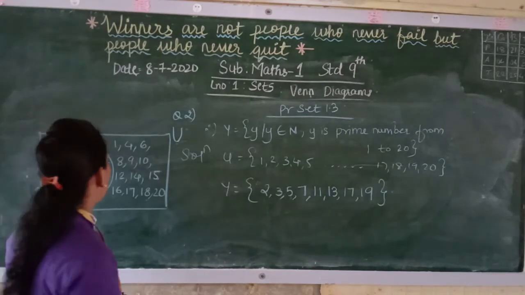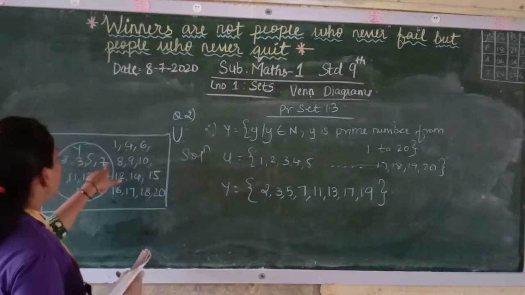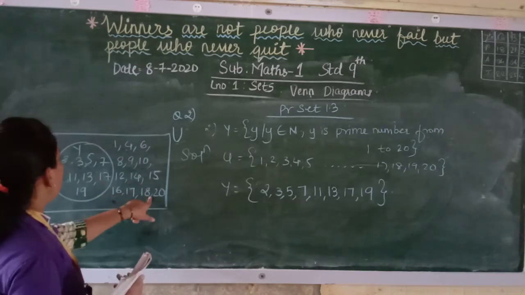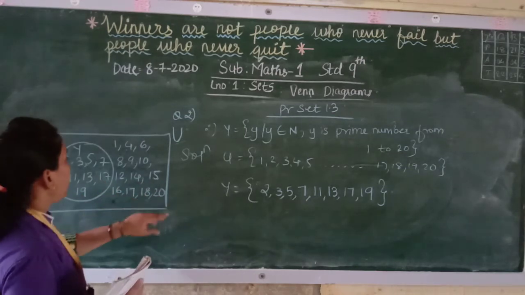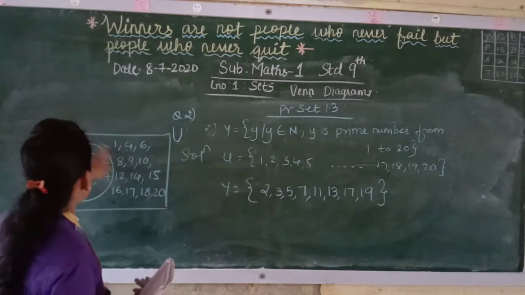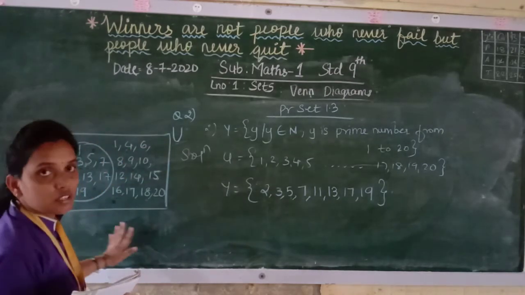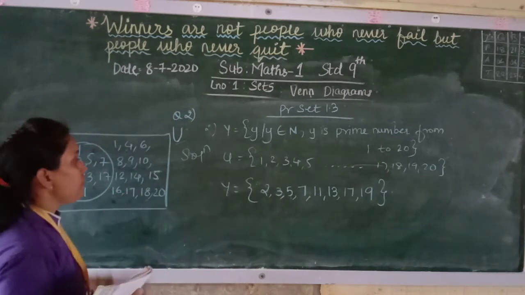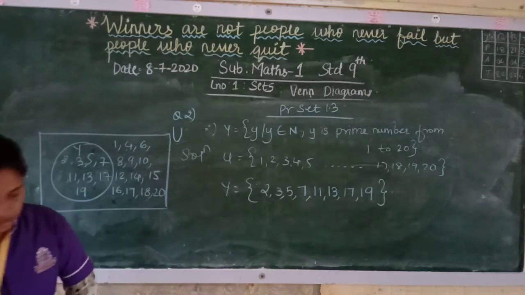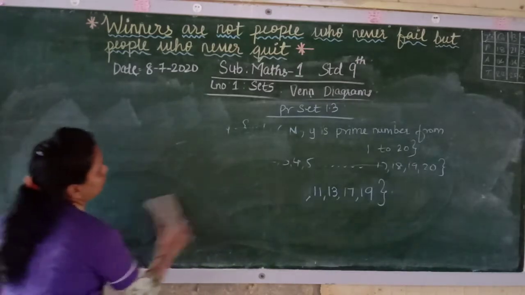Now if you count all these things, 1, 2, 3, 4, 5, 6, 7, 8, 9, 10, 11, 12, 13, 14, 15, 16, 17, 18, 19 and 20, both together are the universal set. The part which is in Y you have to show differently. So this is set Y, and both together are the universal set. If you take out Y, the remaining will be Y complement. So this is how you draw the Venn diagrams. Now we go further.